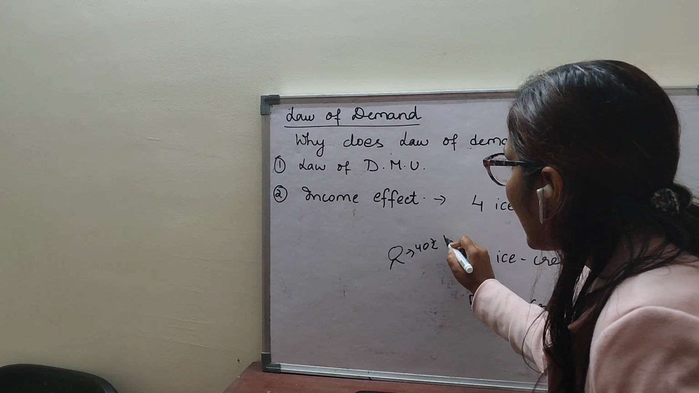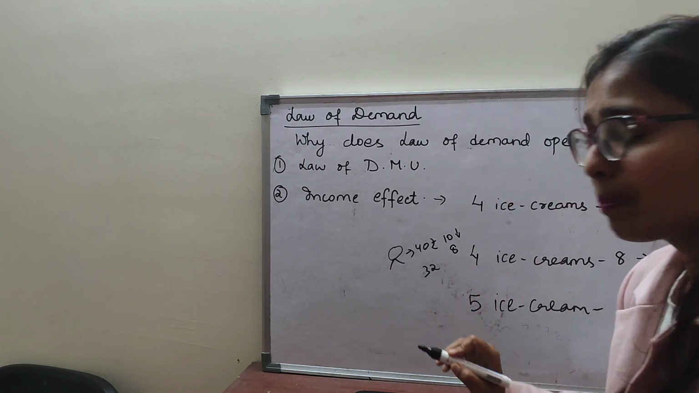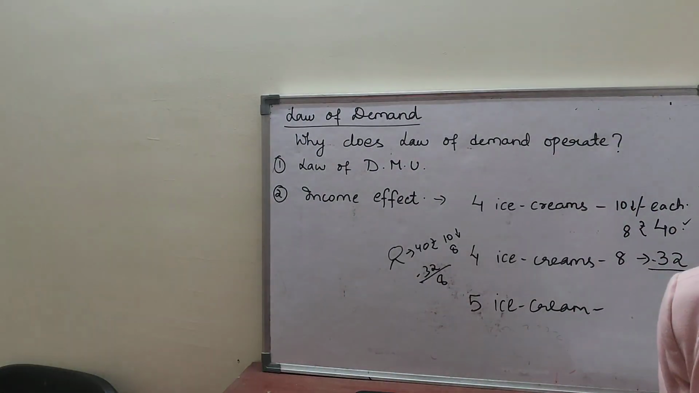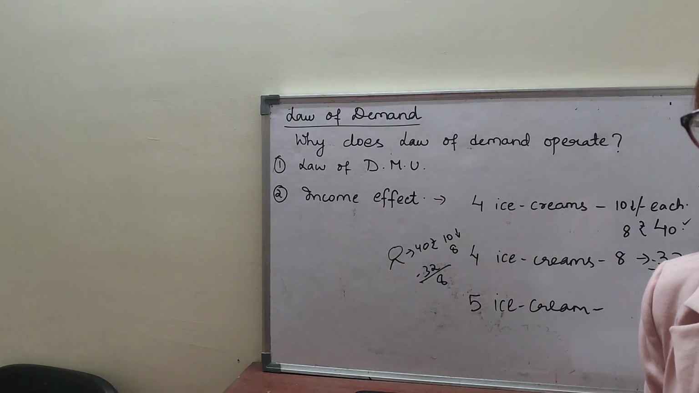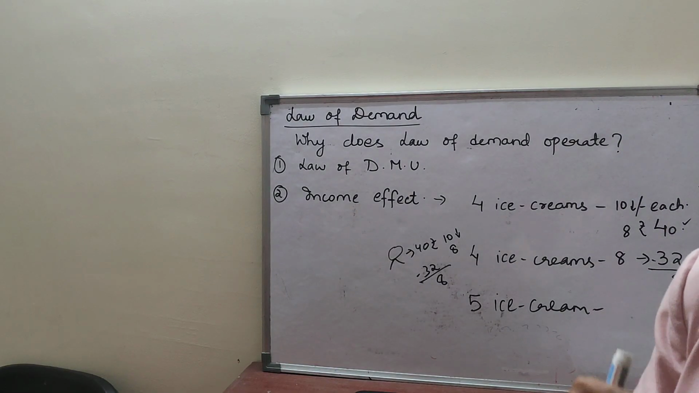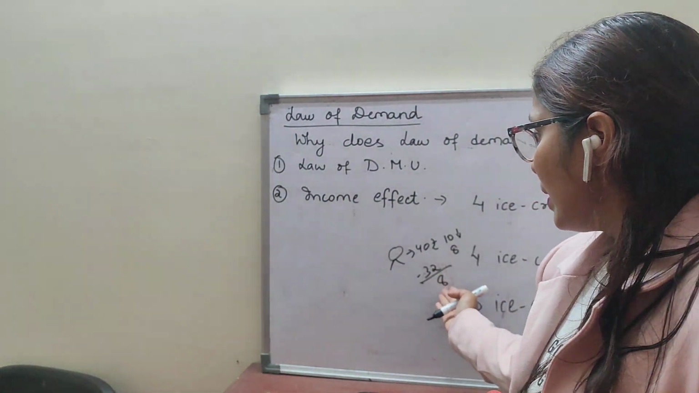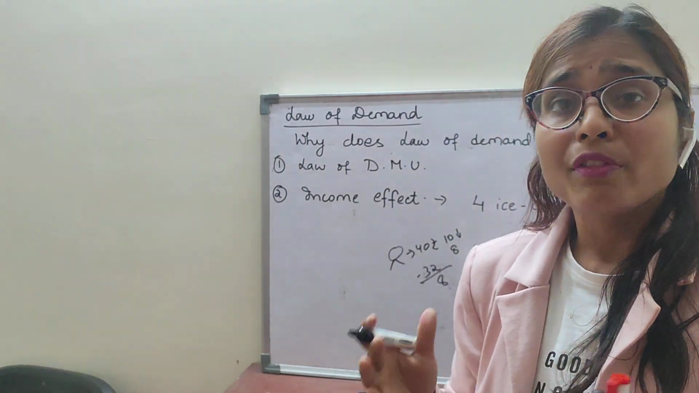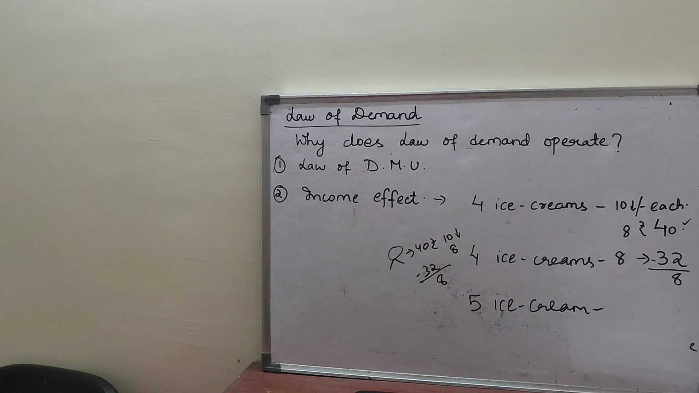Clear? Now when the price reduces from 10 to 8, you are only paying 32 rupees. So how much money can you save from it? You can save 8 rupees. Either you can save 8 rupees or you can buy 1 more ice cream with the same money income. So this is the real income. When the price of a commodity falls, the real income of the consumer increases, which enables him to buy more units of the commodity at the same money income. Clear? So this is the income effect.